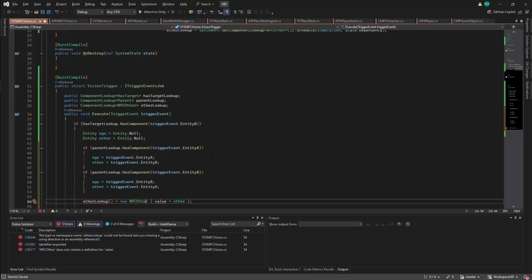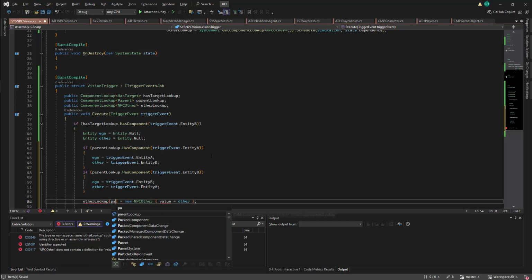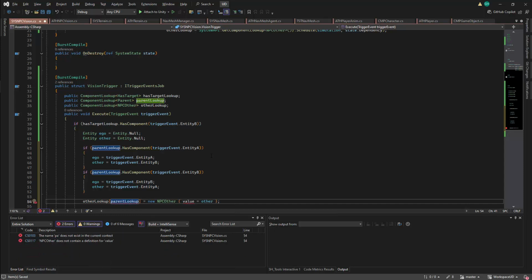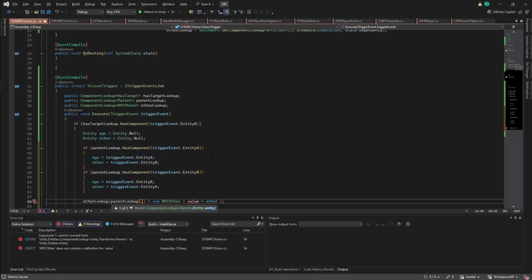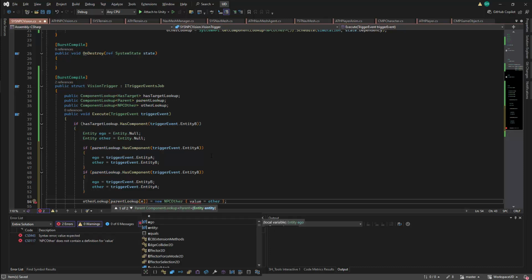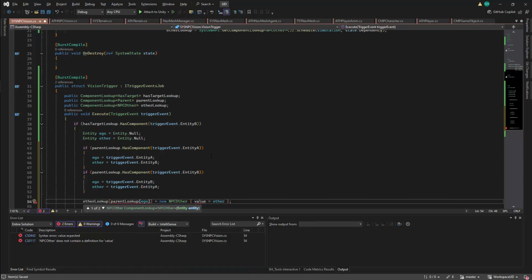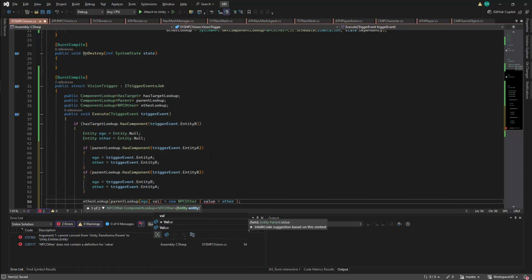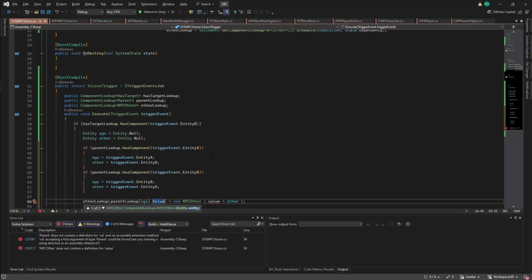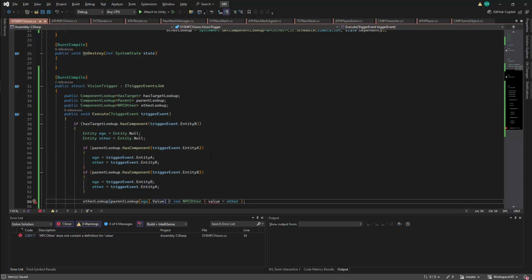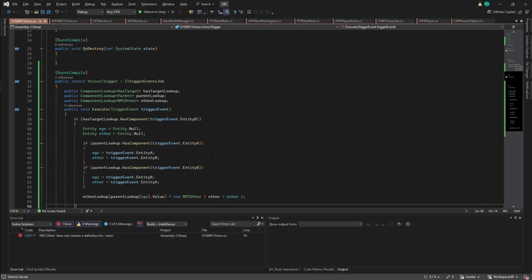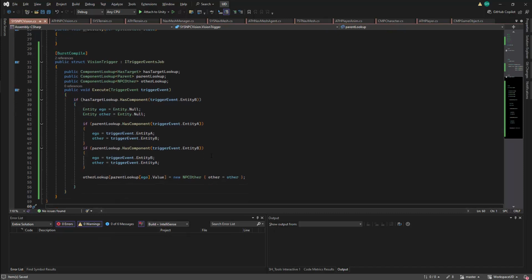I'll then need to specify which entity I'm going to be looking for with the other lookup, and that should be the parent of our trigger object, and we'll get this with our parent lookup, and the entity that we're going to look for the parent on will be our ego. This, however, will not give us the actual entity. We need to specify this specifically, and I'll specify this with .Value. I am setting the wrong value for the NPC other. The entity name here is actually other. This should now give our entity an other object, and we should be able to use this to set our target position.